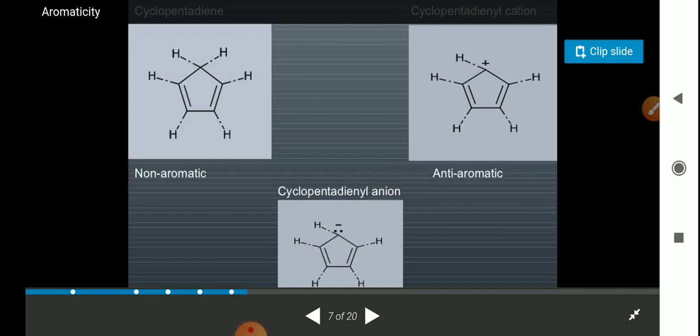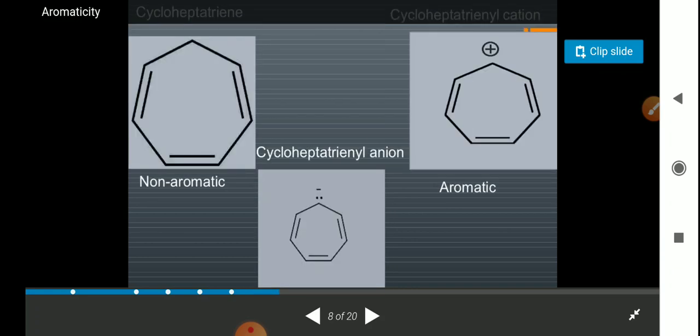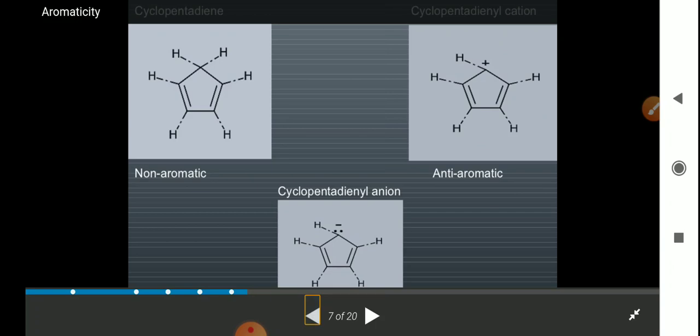But when it forms a cation, that is, removal of one of the hydrogens by a base, it forms the cyclopentyl cation. Now here there are 4 pi electrons, and the top carbon atom is sp2 hybridized, so there will be a chance of conjugation. So yes, it acts as an anti-aromatic compound.